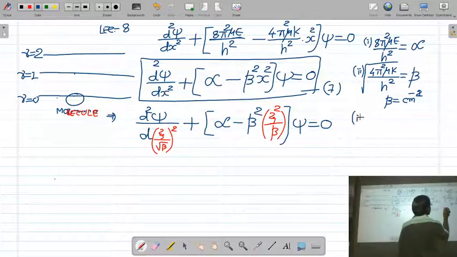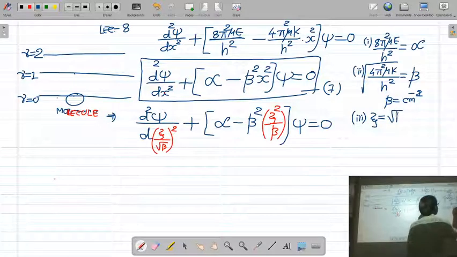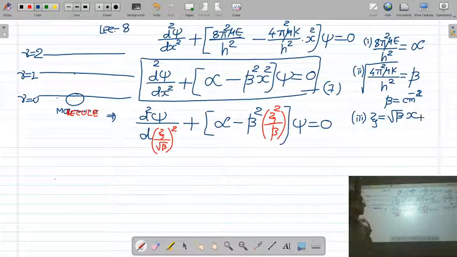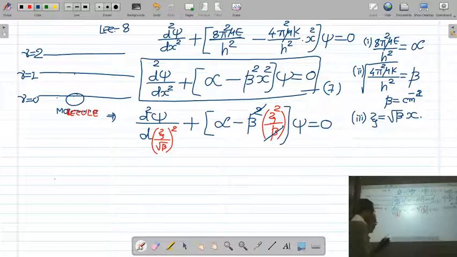I write here for your knowledge that we have defined a dimensionless parameter xi, which is equal to root beta into x. Now, one beta is going to be cancelled. So your equation will become like this: the square of xi upon root beta will be xi square upon beta, so that beta will come in the numerator.